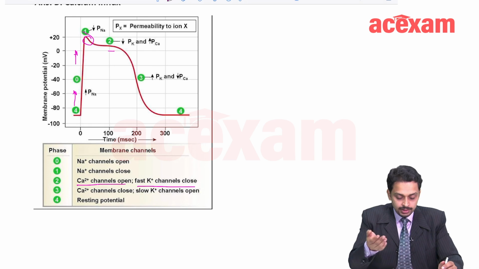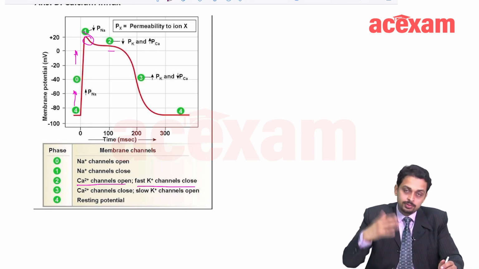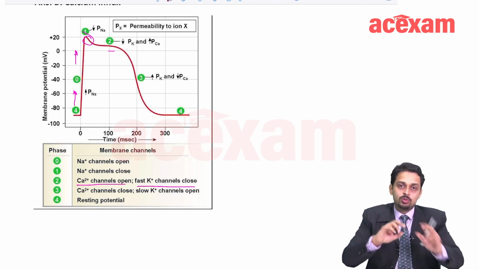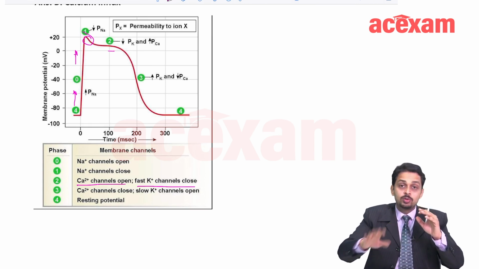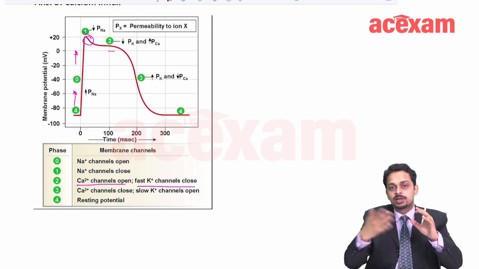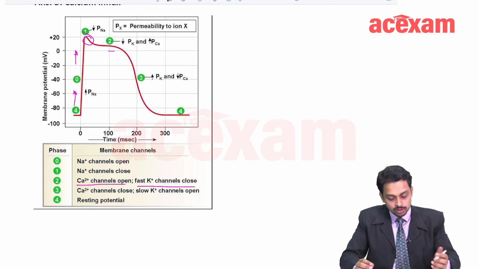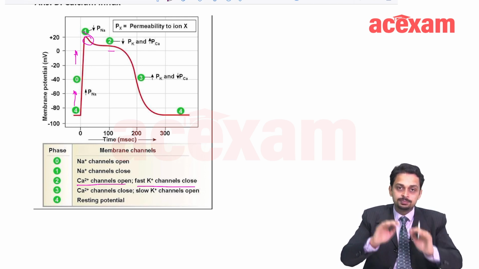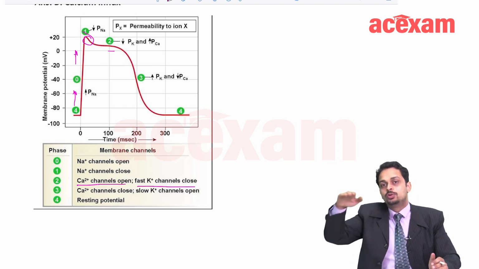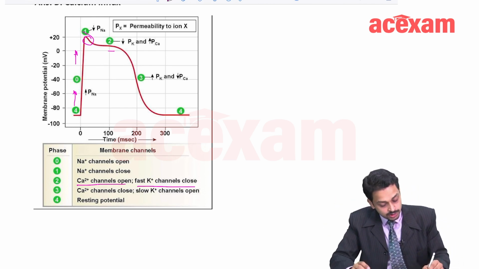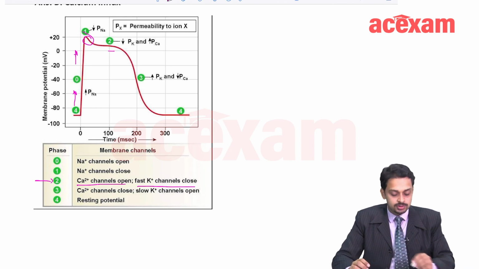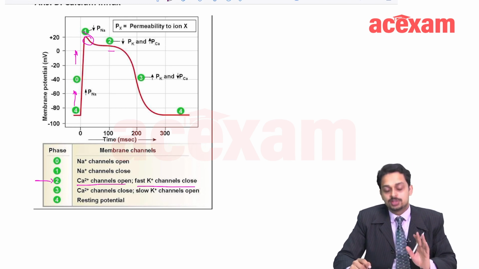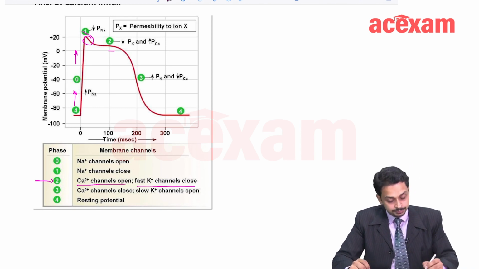And when calcium channels open, some calcium is going to come in. So both things are happening. Potassium is going out but slowly, and calcium is coming in again slowly. Because of these slow ionic changes, both in opposite directions, there is this plateau phase, which is known as phase 2, and it's majorly because of the calcium channel opening and fast potassium channel closing.